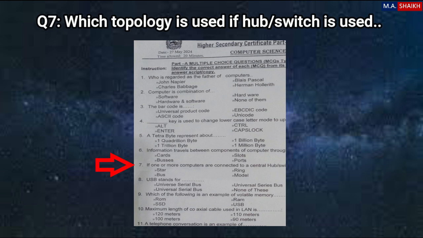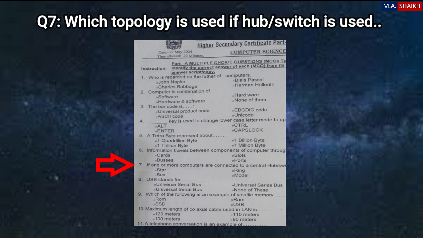If you want to use a hub or switch, then star topology is used. There are different topologies available: ring topology, bus topology, and these are not used nowadays. Nowadays, star topology is used.